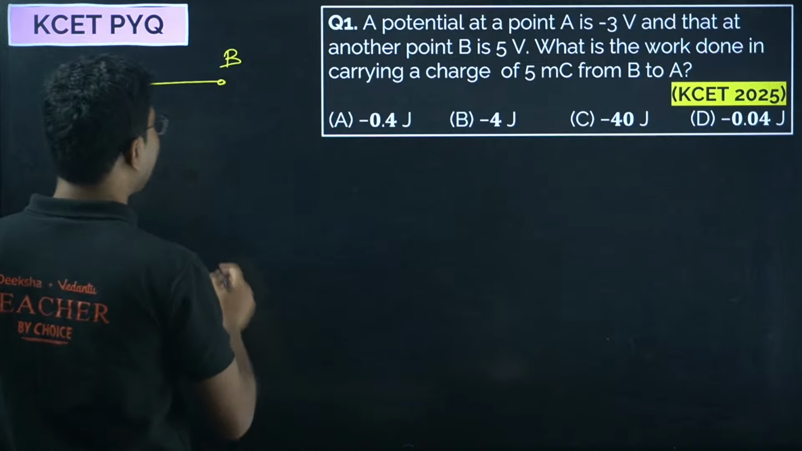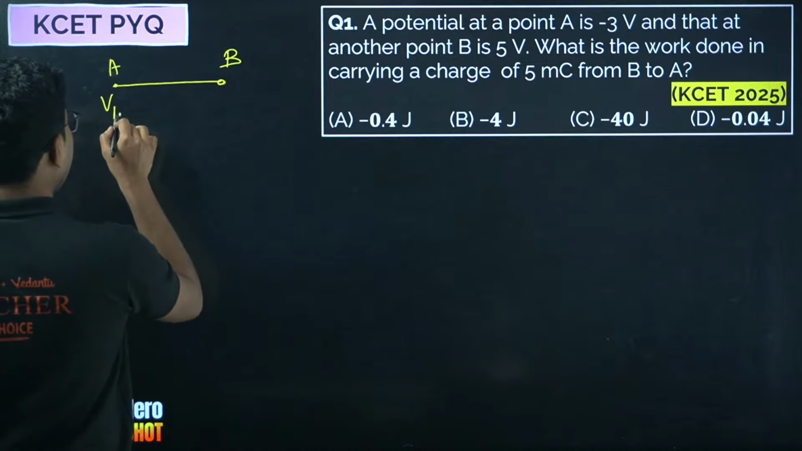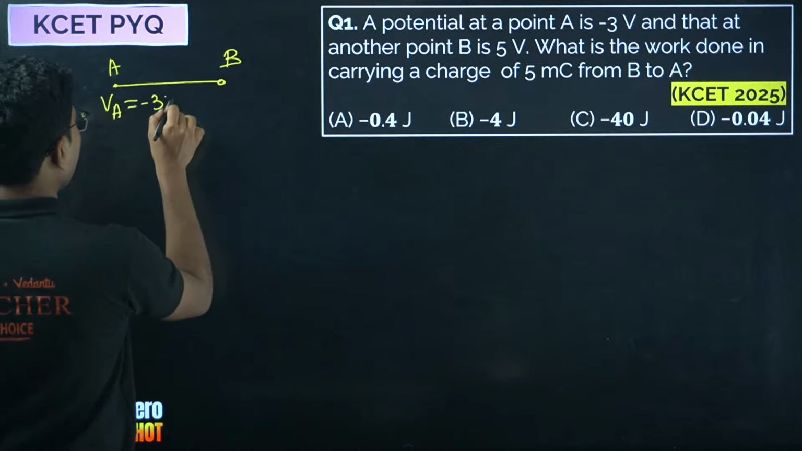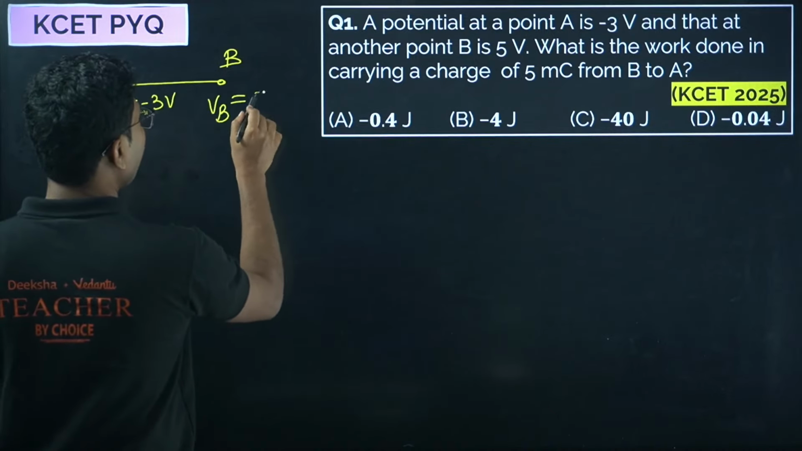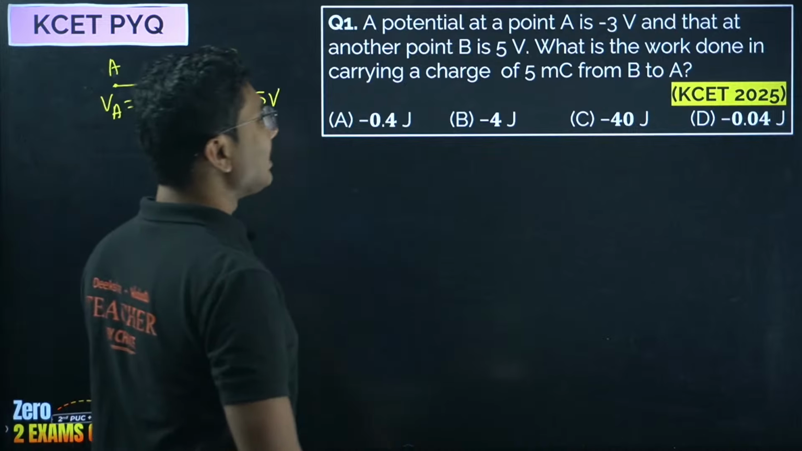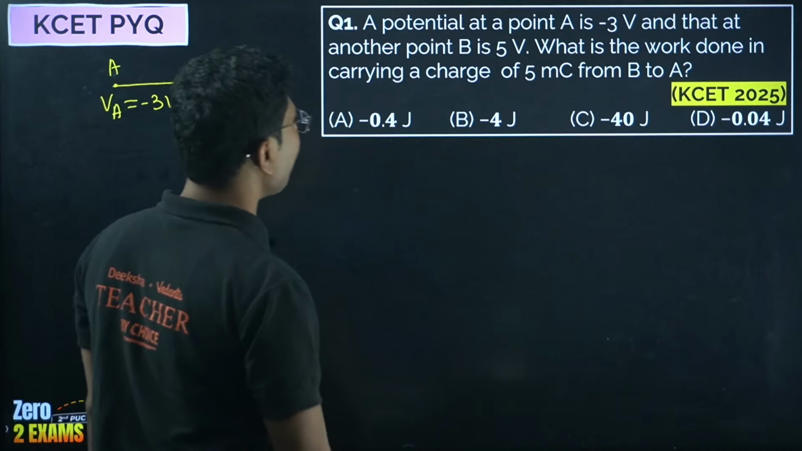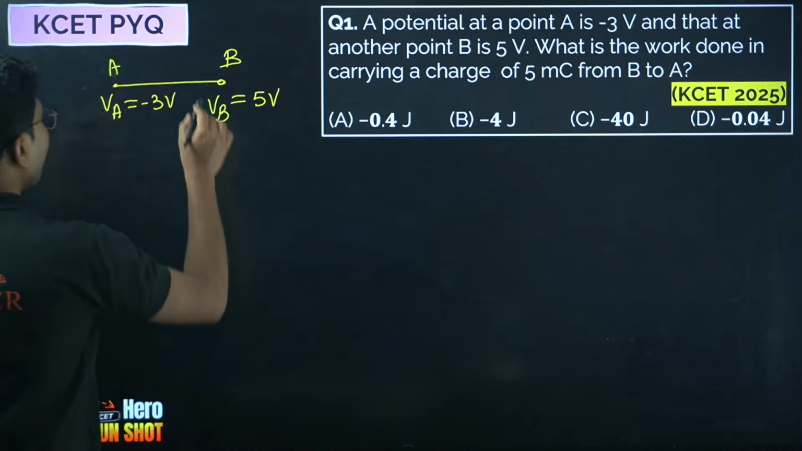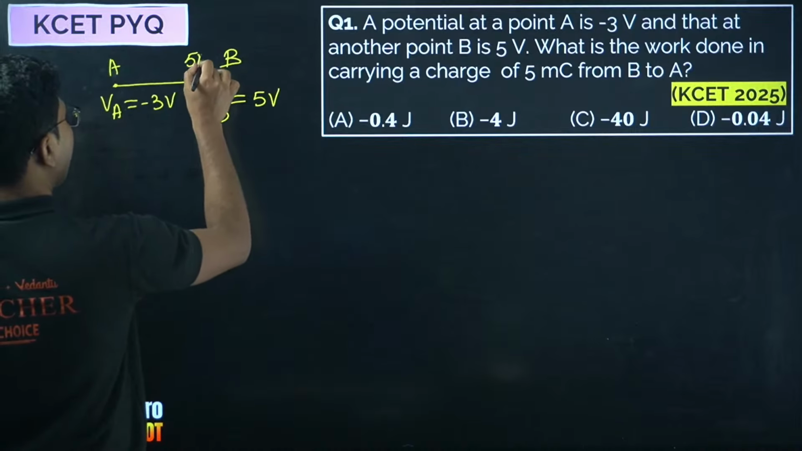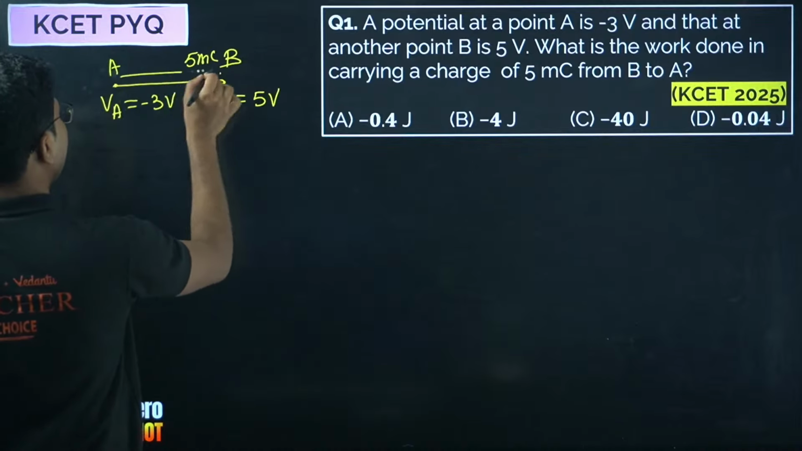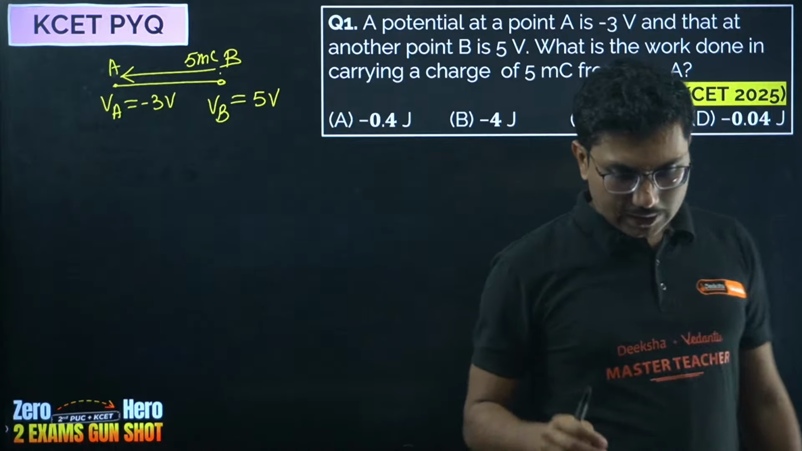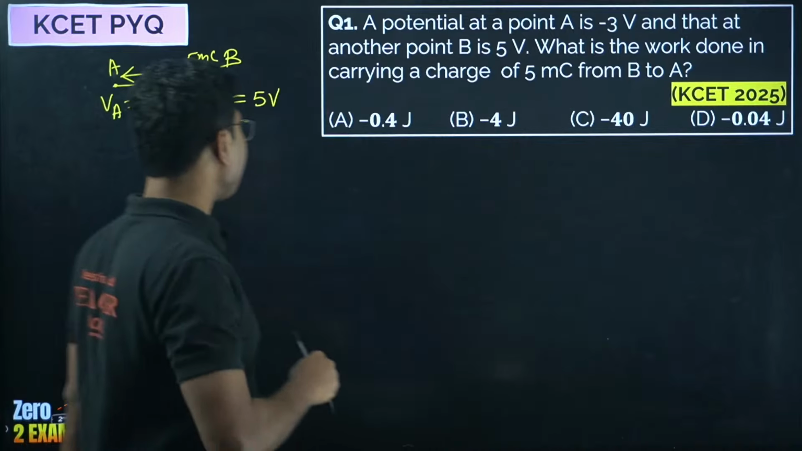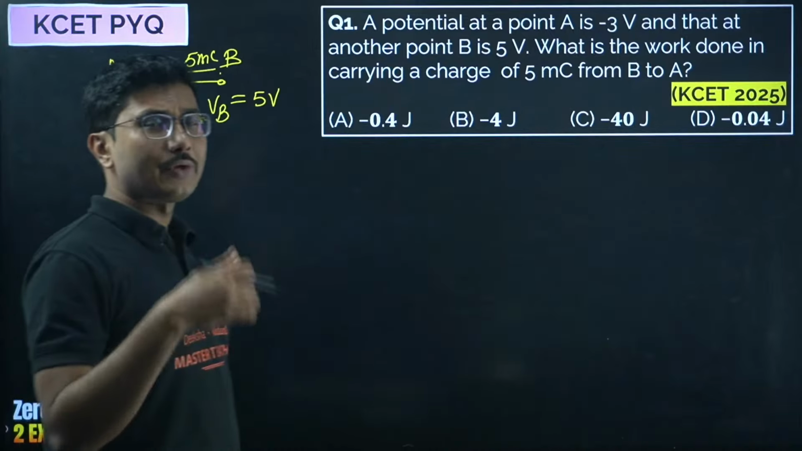What is given is that the potential at A is minus 3 volt. Potential at B is 5 volt, and they are asking what is the work done in carrying a charge of 5 millicoulomb from B to A. So you are carrying the charge from B to A. What is the work done? Quickly answer this question.